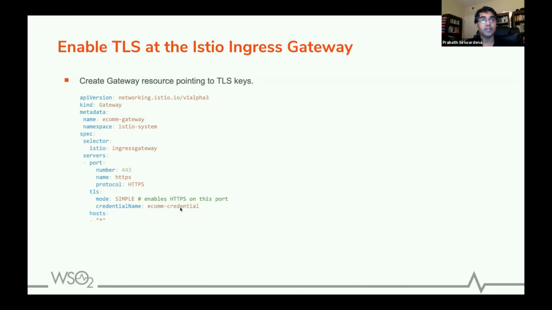Here we specify the credentials to facilitate TLS communication. We use this selector here, Istio Ingress Gateway. So when the runtime sees this selector, this particular gateway resource will be attached to the Istio Ingress Gateway. So it knows how to load this configuration whenever traffic comes to port 443 for any host, right? So this is a lazy approach I followed here.